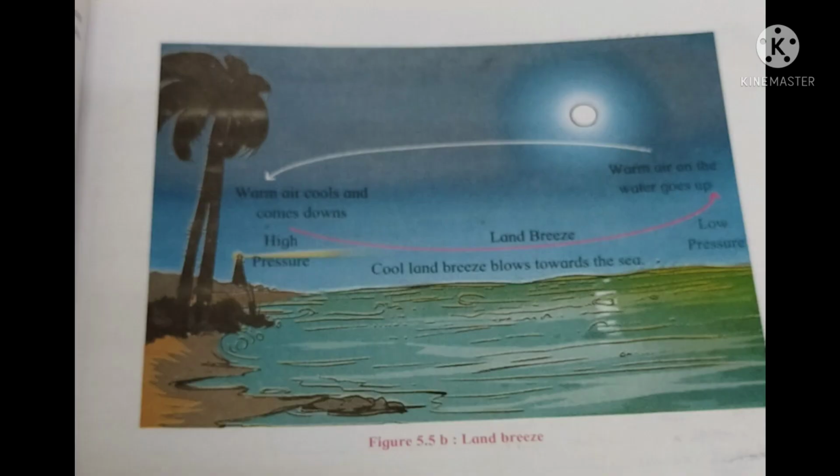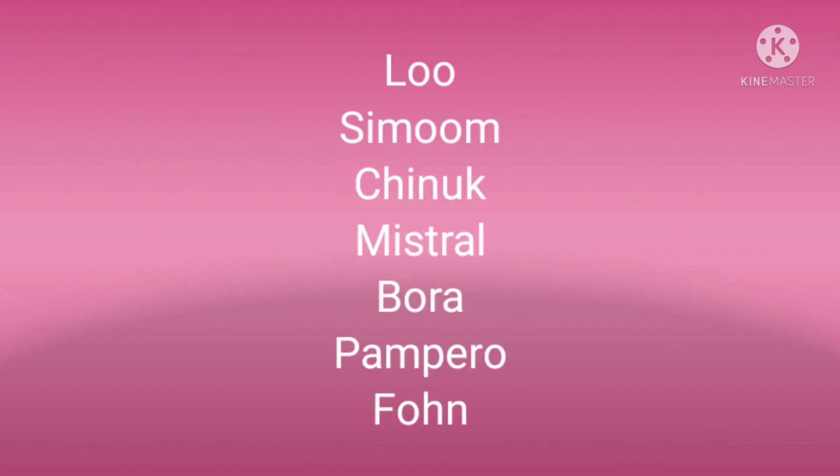Besides these, winds blow under particular conditions in different areas. These are called local winds. For example, Loo, Simoom, Chinook, Mistral, Bora, Pampero, Fohn, etc.